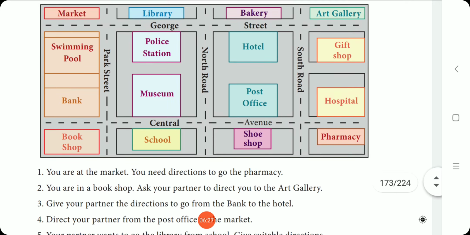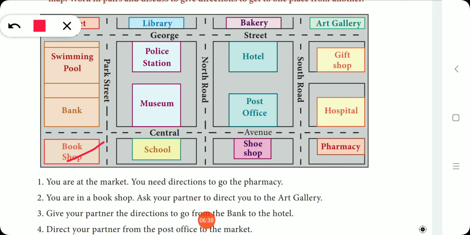You are in a bookshop. So where is the bookshop? Where is it? You are in the bookshop. Ask your partner to direct you to the art gallery. So here is the art gallery. You can go straight like this, or you can go straight like this, or you can go like this.